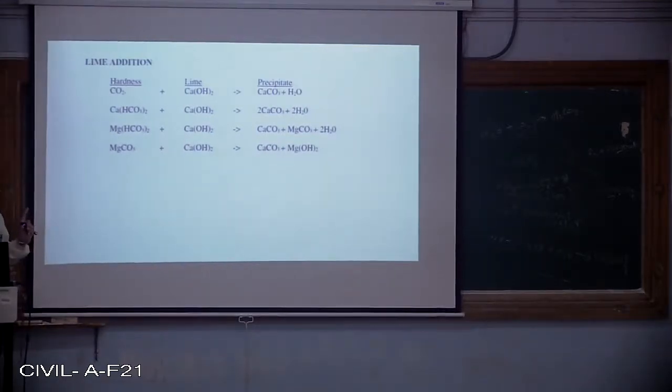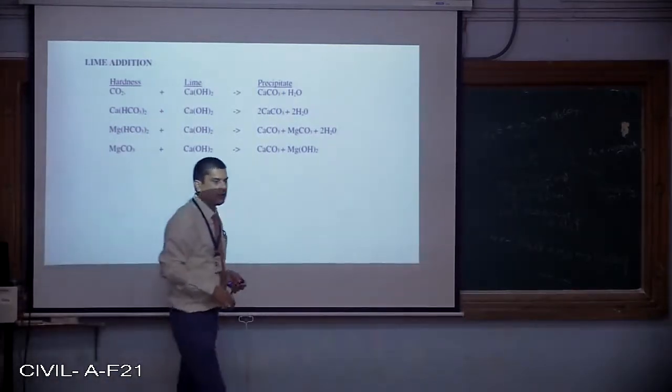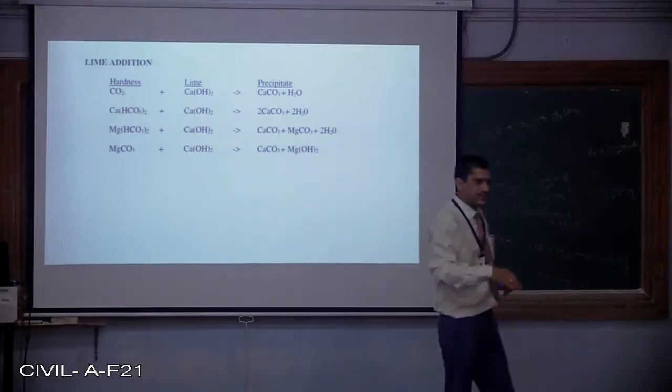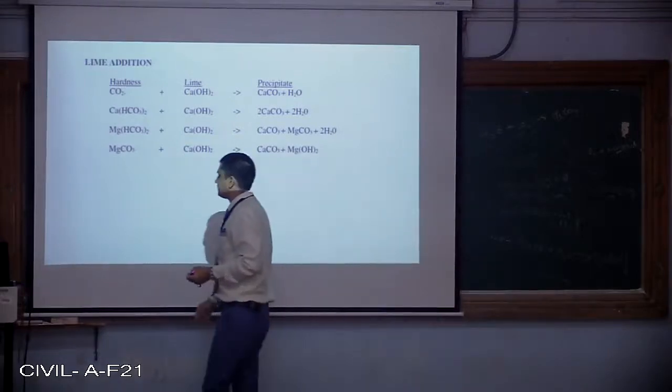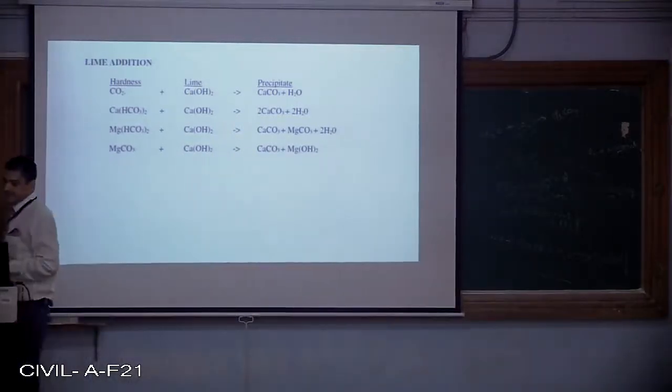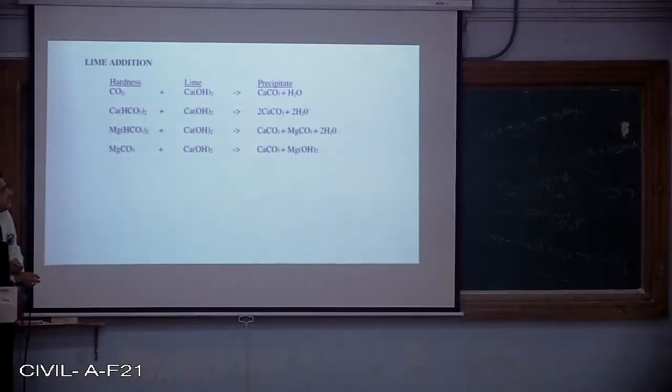But we have added lime, correct? So sometimes what will be done? The solution of this particular slaked lime will be prepared and it will be fed in the treatment plant. So this carbon dioxide will get reacted with the slaked lime. It will give calcium carbonate and water. That means thereby the carbon dioxide has been removed. Similarly, when I consider the temporary hardness, it is being imparted by bicarbonates of calcium. Again, it will get reacted with the slaked lime. It will again give CaCO3.